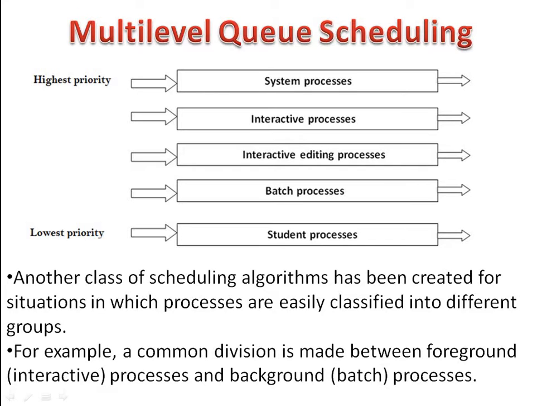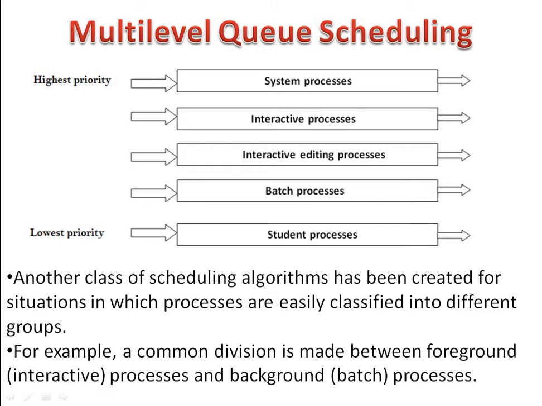These jobs have quite different response time requirements, so they have different scheduling algorithms. Foreground jobs may have priority over background jobs. In short, foreground jobs have a higher priority and background jobs have a lower priority.